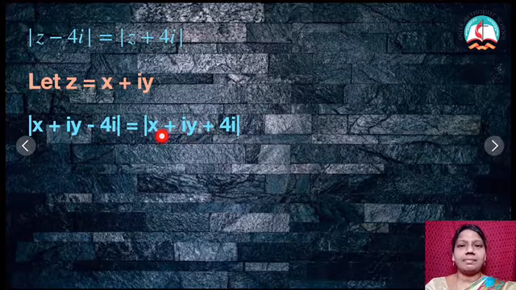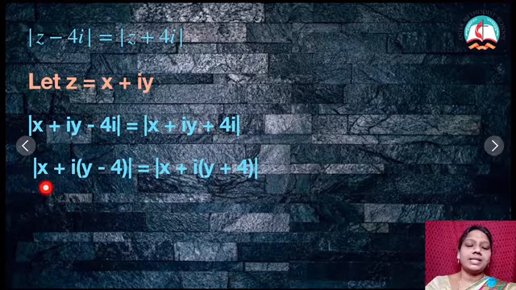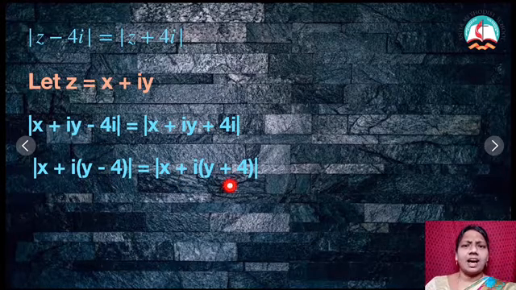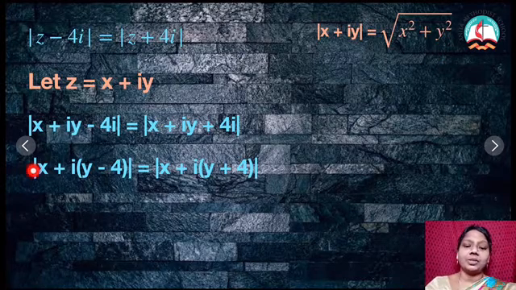Here x is a real number, iy plus 4i both are imaginary. So I am just gathering those things: x plus i into (y minus 4), and x plus i into (y plus 4). Now I have modulus. How can I take that? Modulus of x plus iy is nothing but root of x square plus y square. So I am going to take the real part root plus imaginary part root.